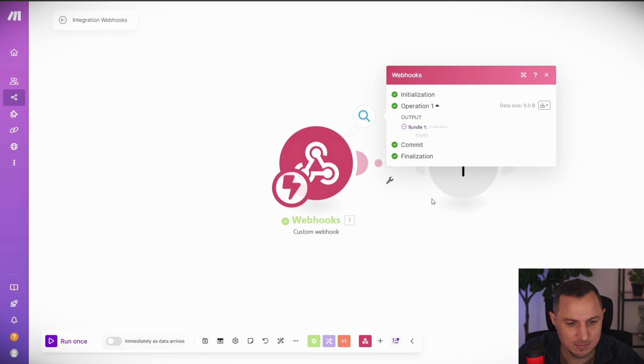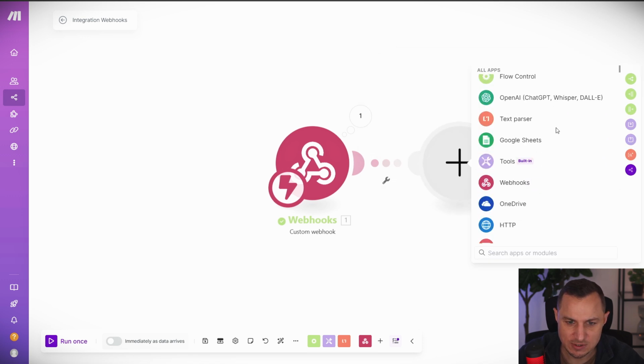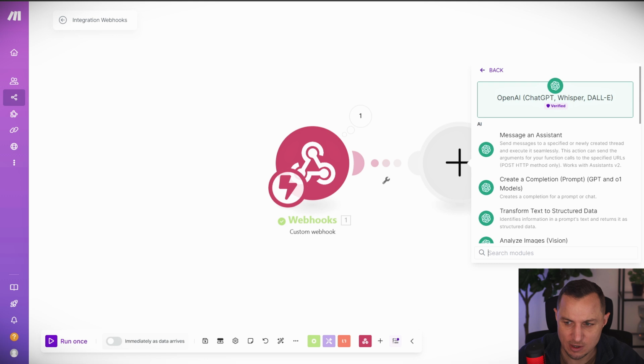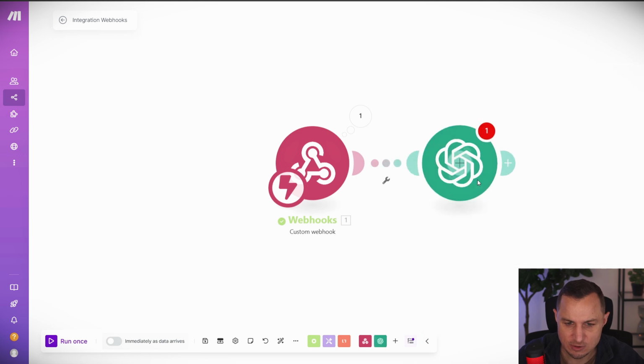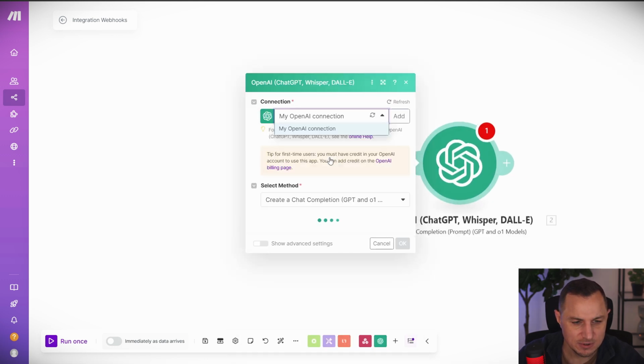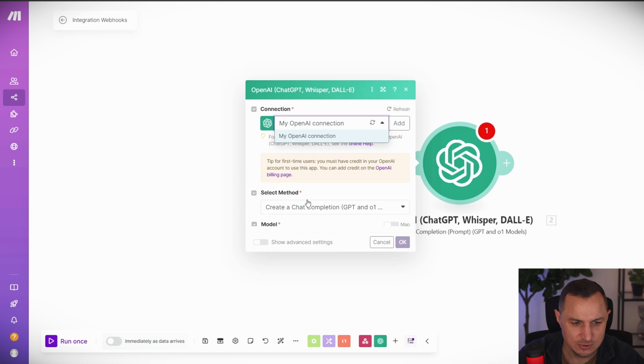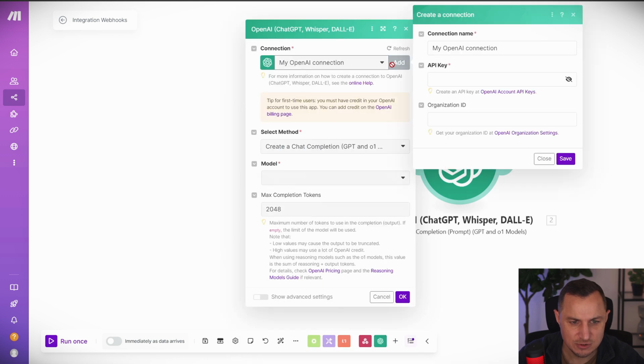Now the interesting thing is that here, what I want to do is use the ChatGPT module. So I'm going to say OpenAI, and here I'm going to say create a completion. And the completion that I want to use, well, I want to use OpenAI. So you need to add a connection to your OpenAI, add your API key. If you don't know how to do that, definitely check out my school AI automation masterclass. You will find it underneath. There's a link to my community.